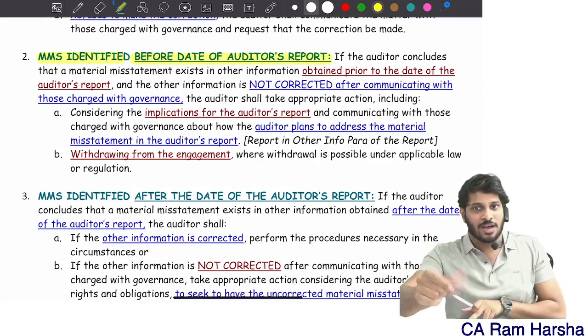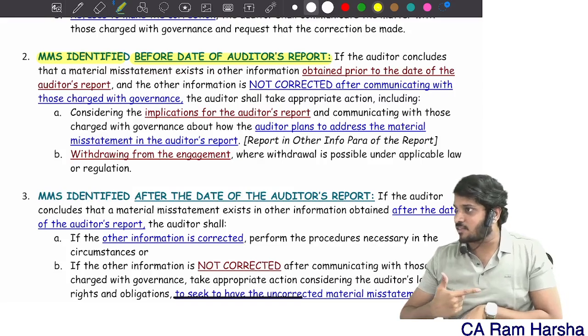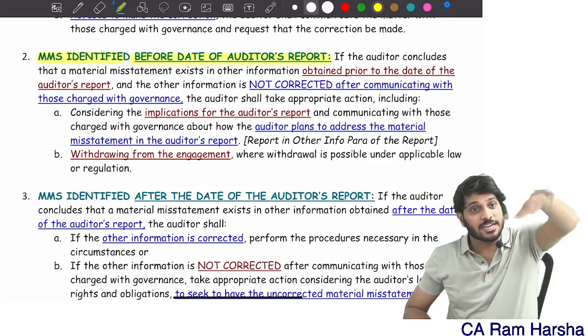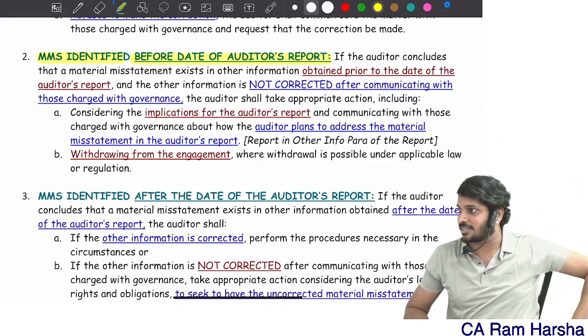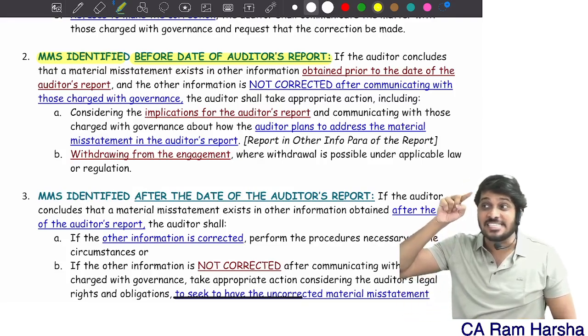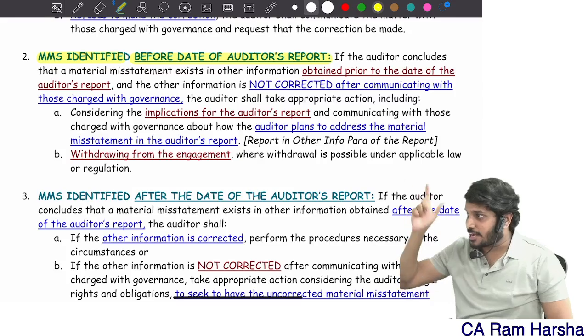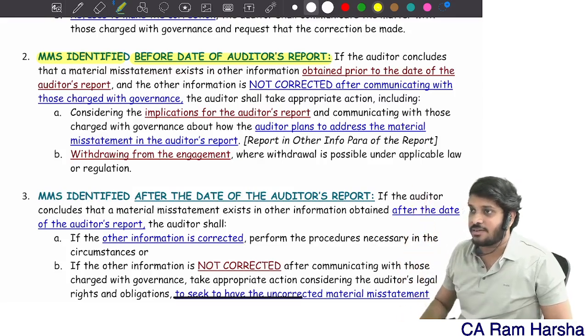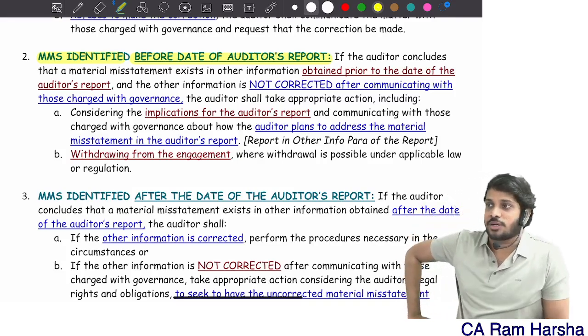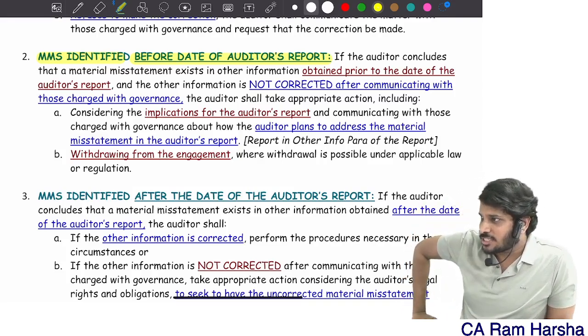Audit report I already gave. No, I'll take back the audit report. I'll modify the other information section. Suppose the audit report is already issued to the shareholders, everyone, without my consent, I will take appropriate action as per 560. As per 560, whatever I have to take, that action I will take. We will discuss at 560 that point. That 720 is over. Understood the concept?